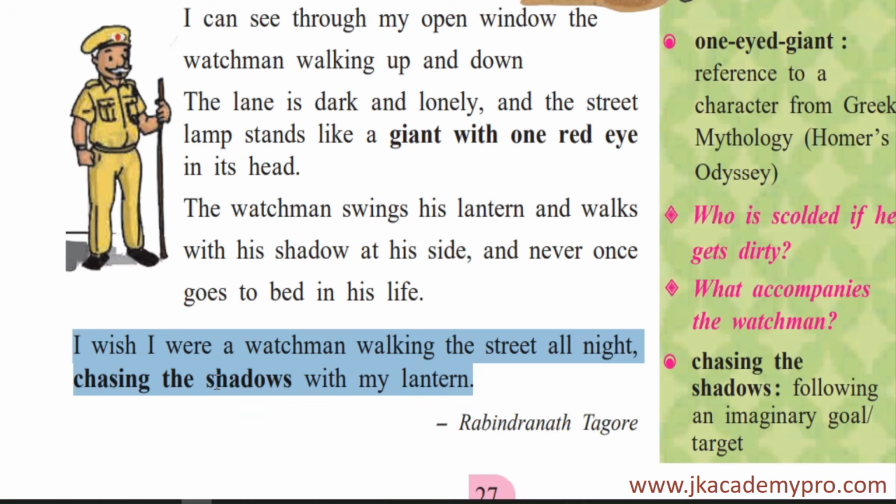Chasing the shadows here means imaginary goal. You plan something that you want to do this, you want to do that, you want to achieve this. This is what you want to complete in life. So by just reflecting, he says the watchman has nothing to do. He has to just go up and down and he has to just plan his goals. He just has to think about his goals, what he wants to do in life. That's it. Okay. And with the lantern in hand, so nothing to fear about. There is light in his hand.